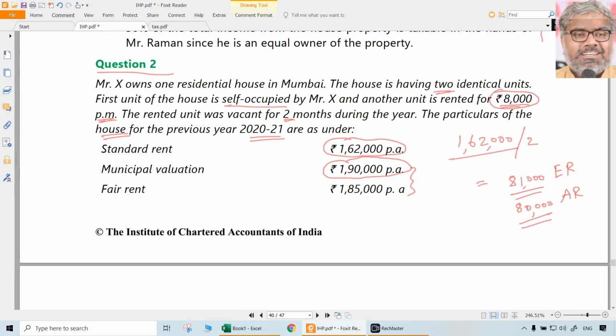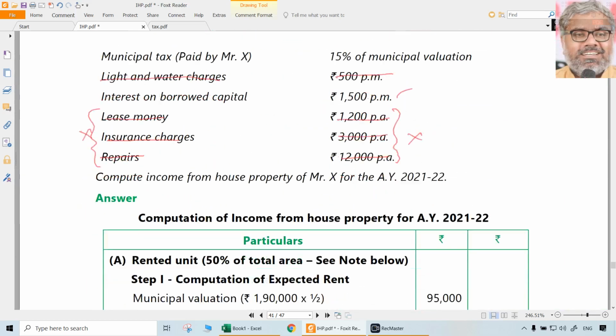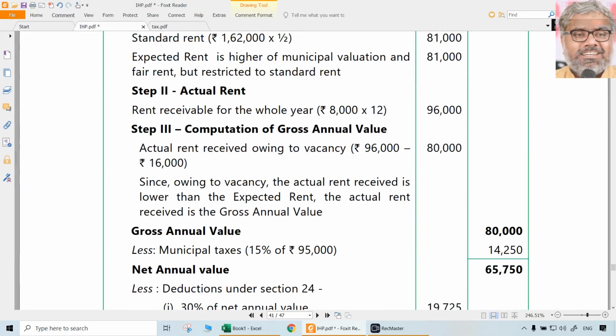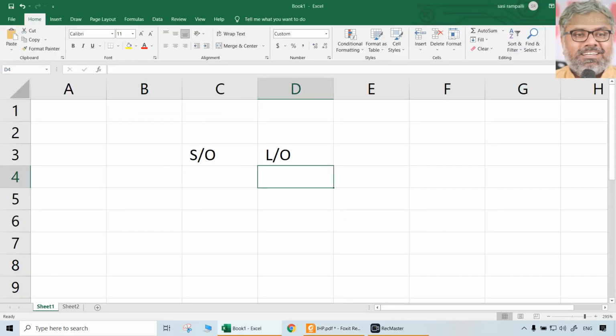Is it because of vacancy or any other reason? Of course it is because of vacancy, because if it was not vacant, it would have been 96,000. Since the actual rent is less than expected rent only due to vacancy, the actual rent itself will be the gross annual value for the let out portion, 80,000.